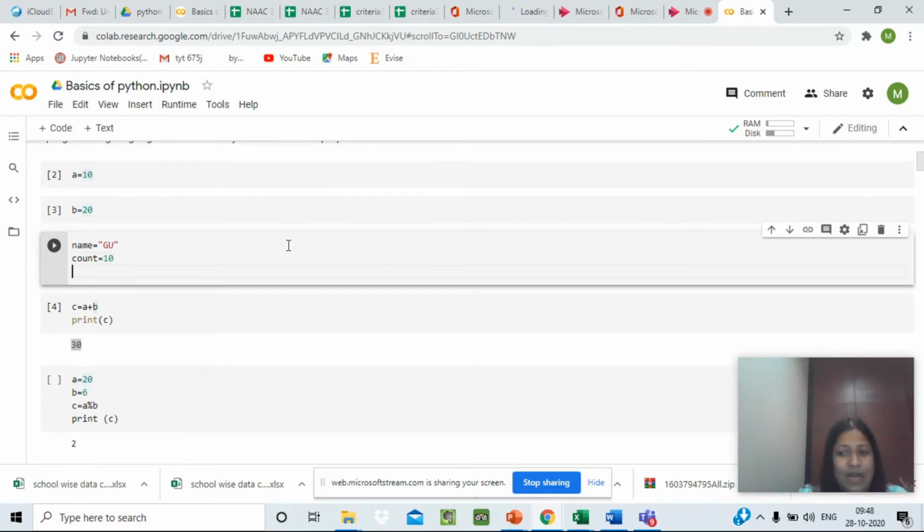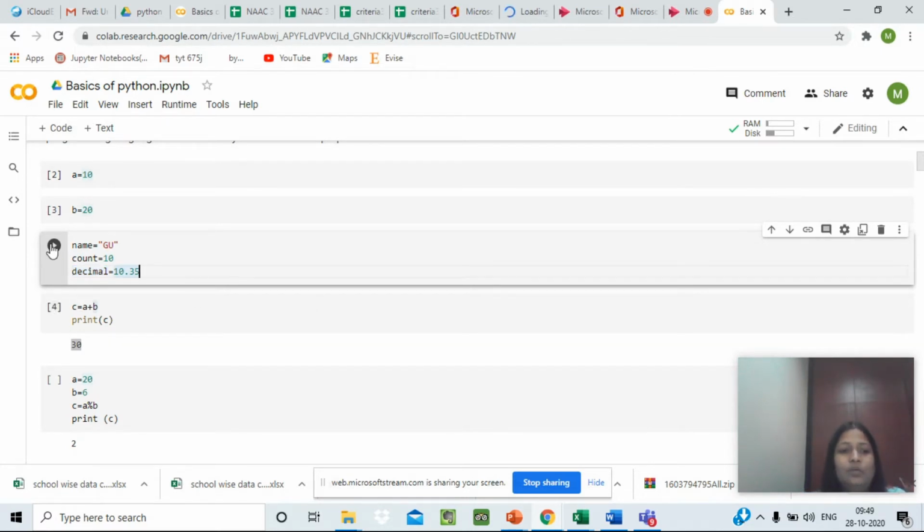Now, let's see how we can allot a decimal value. So we have decimal equals 10.35, right? Or we can give this any name, but let's keep it as decimal.